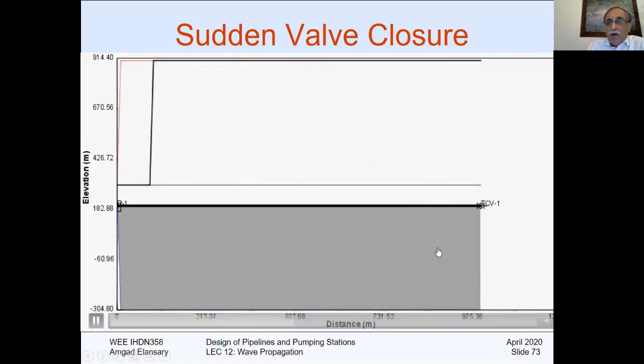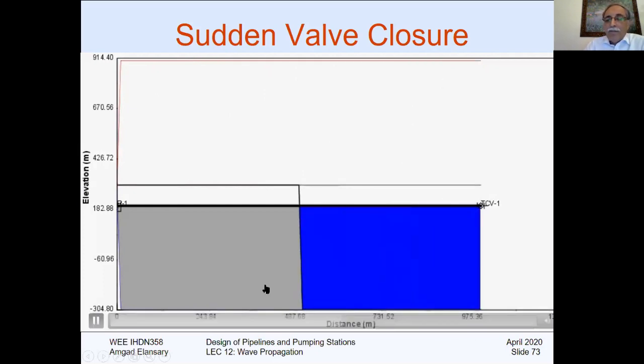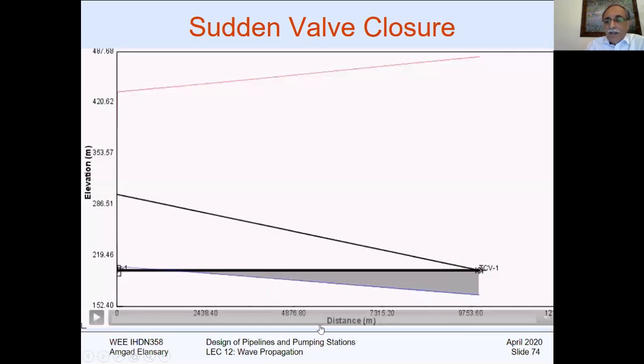This will go on for several seconds. And remember, this is a 1,000 meter pipe. For the second one, it's a 10,000 meter pipe. I will have friction losses like that. You will see the line packing a little bit, and this will be the maximum pressure envelope. You will see how it proceeds back and forth.